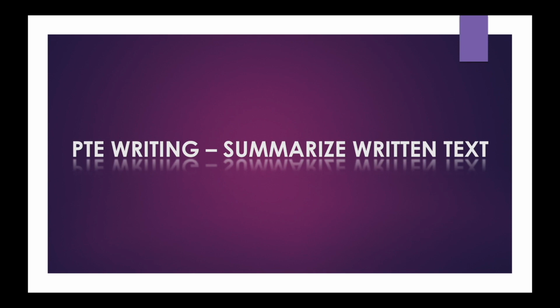This task is on PTE Writing: Summarize Written Text. This is the first task in the writing section. I will be sharing 3 different strategies which help to achieve either 50, 65, or 79 plus. Let us see what this item type has, the scoring structure, and the strategies that I mentioned.